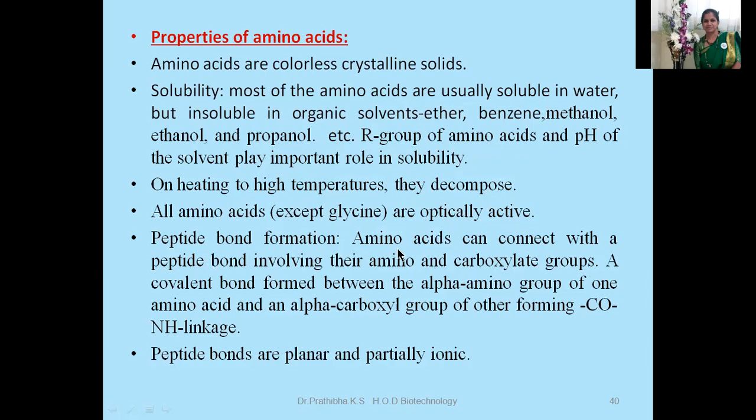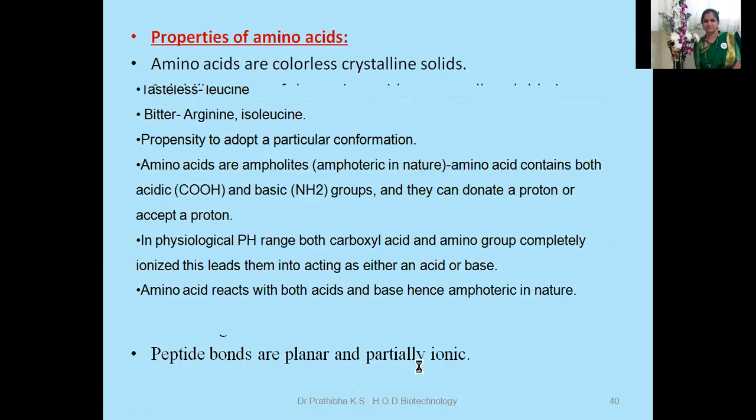Peptide bond formation, right? We already understood that one. Amino acids can join with the peptide bond involving their amino and carboxylate groups. A covalent bond formed between the alpha amino group of one amino acid and alpha carboxyl group of other forming CONH linkage, or C double bond O NH linkage. I've explained in the stereochemistry of the peptide bond, right? Peptide bonds are planar and partially ionic.